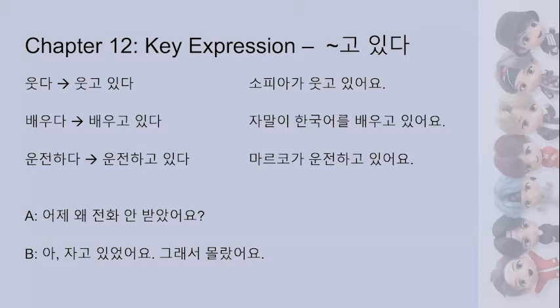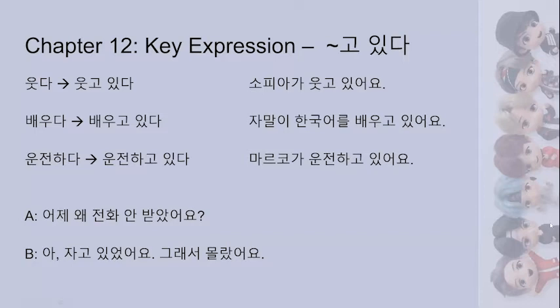And then that last part there is a conversation they show you on the bottom of page 101, which is just showing you that you don't conjugate the action verb, you conjugate the tense into the 있다 part. So this one is in past tense. First person says, 어제 왜 전화 안 받았어요? Which means why didn't you pick up my phone call yesterday? The second person responds, 아, 자고 있었어요. So there's that past tense, but it's in 있다 instead of 자다. So 자고 있었어요 means, oh, I was sleeping. 그래서 몰랐어요. So I didn't know that you called, is the implication.